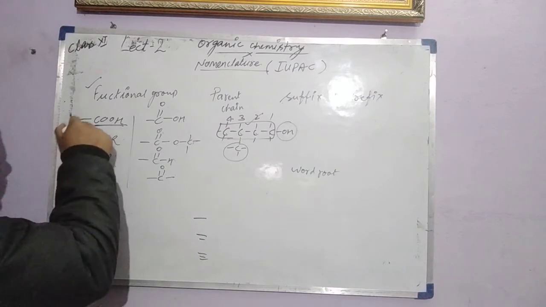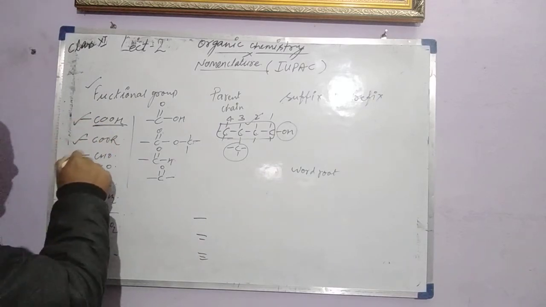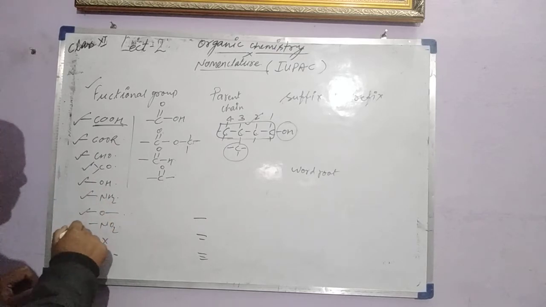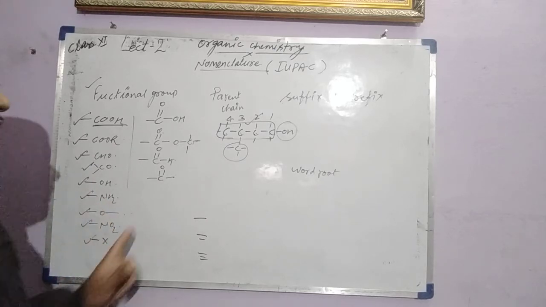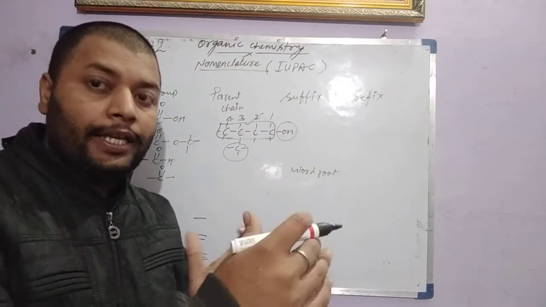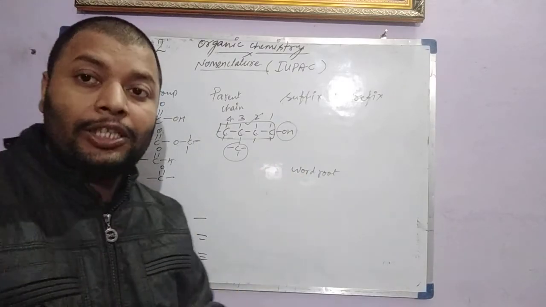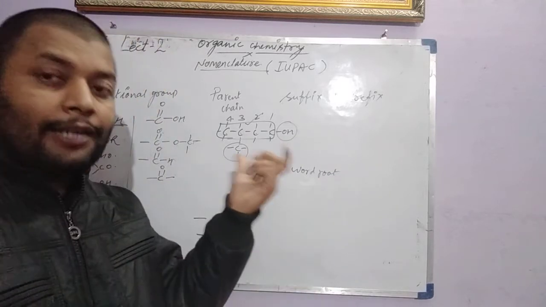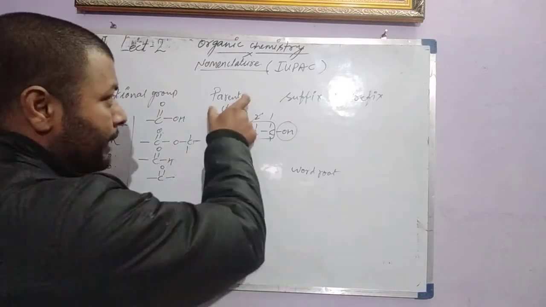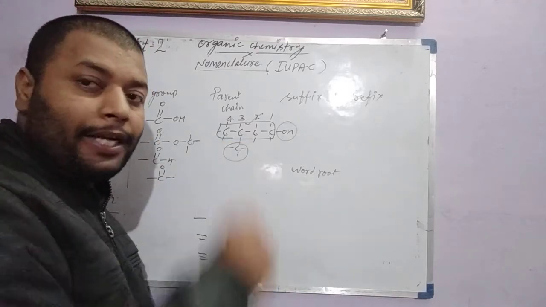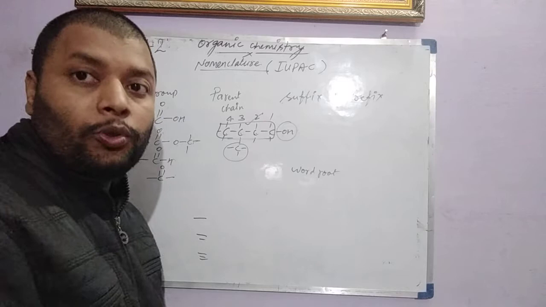This is called carboxylic, ester, aldehyde, ketone, alcohol, amine, ether, nitro, halogen. So whenever these groups are attached to a chain and the chain is the longest for numbering, that chain is called the parent chain. For that parent chain we use a word abbreviation, which is called the word root.